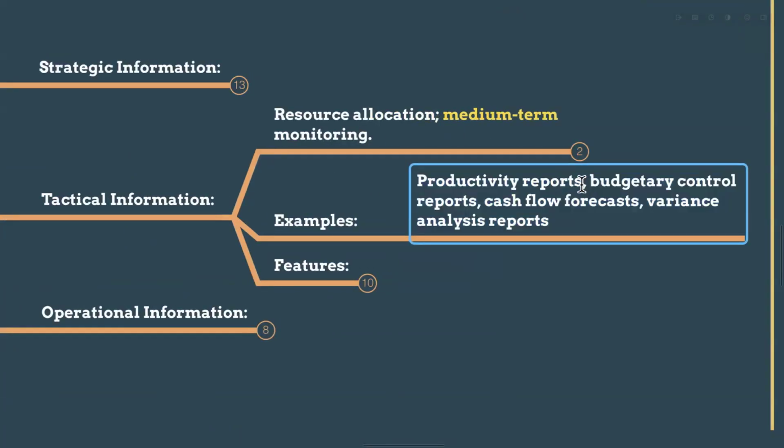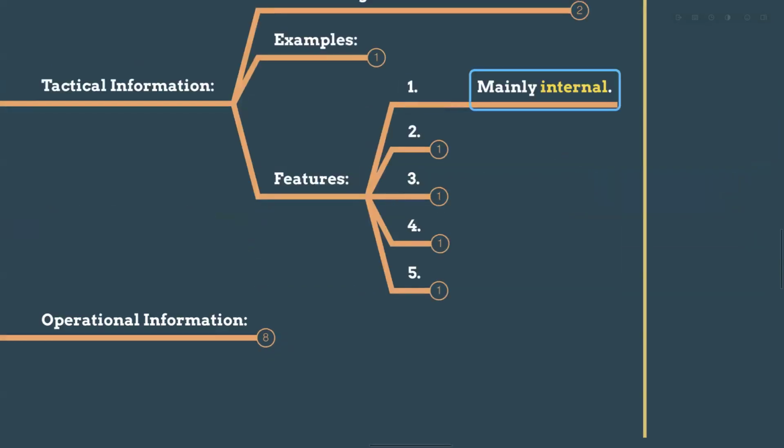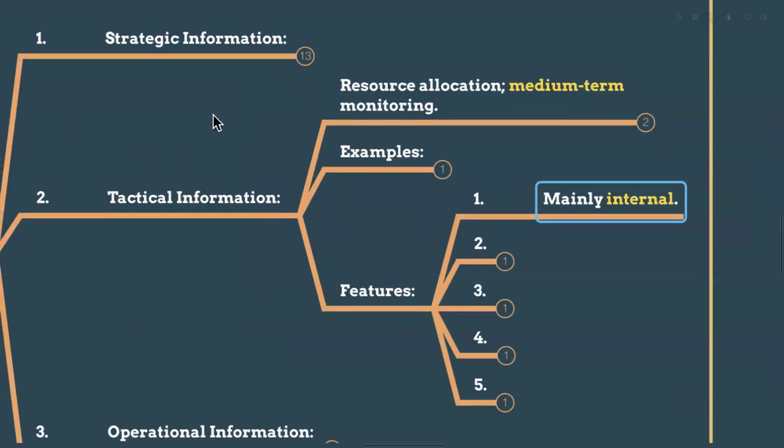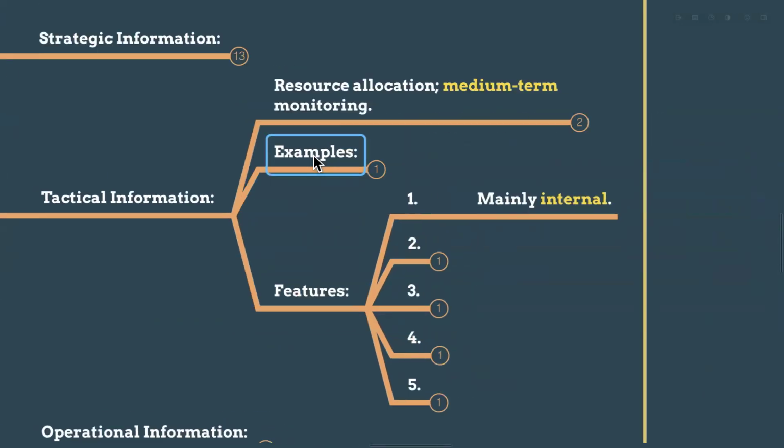We have 10 employees, so one employee, how much he is producing in 1 hour. And budgetary control reports, variance analysis reports, cash flow forecasts for the next year. These are tactical information in the middle level. And the features of this tactical information: it is mainly internal. You can see the strategic information can come from external as well as internal. But tactical information like productivity reports and budgetary control reports are mainly internal. We cannot get that information from outside of our organization.